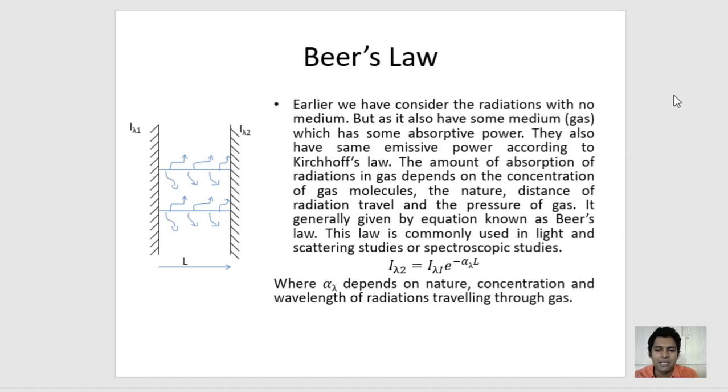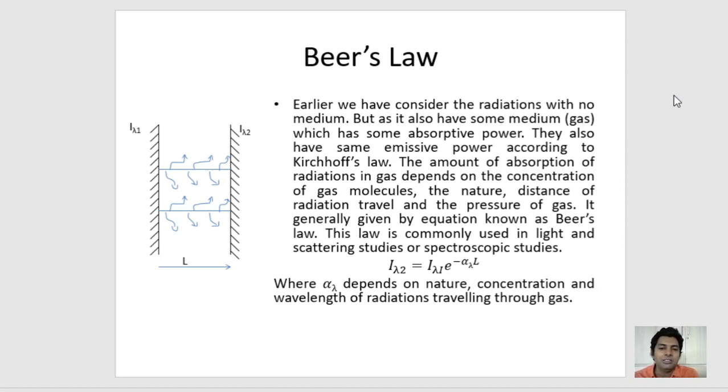It is generally given by the equation known as Beer's law, and this law is commonly used in light scattering studies or spectroscopic studies. The law is stated below. Intensity is equal to initial intensity times e raised to minus alpha lambda L, where alpha lambda depends on the nature, concentration and wavelength of the radiation traveling through the gas.